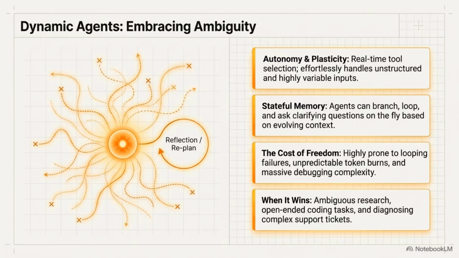until a goal is met. But wait, here is where it gets really interesting to me. If static paths are so cheap and reliable, why not just build a massive complex static tree for every possible edge case? I mean, why risk using a dynamic agent if it gets confused, loops endlessly, and just burns through my API budget in an hour? Well, you've just described the exact fear keeping engineers up at night. They actually call it agent anarchy.